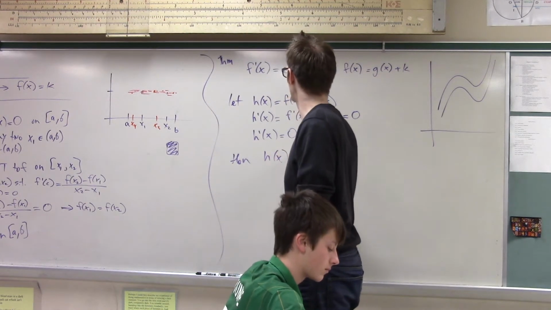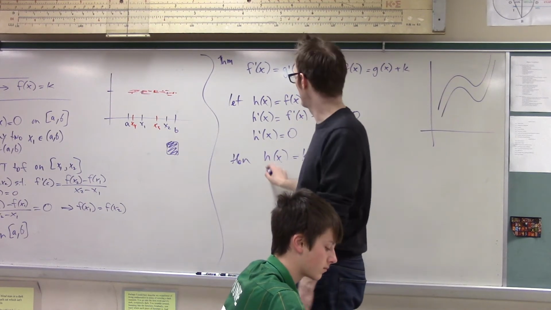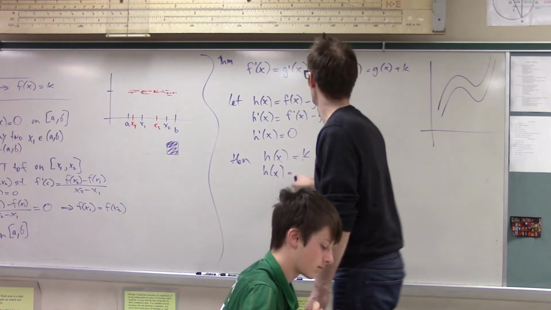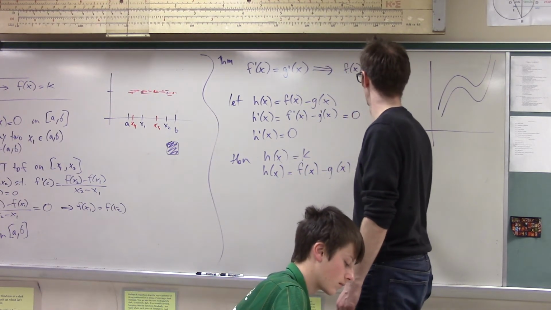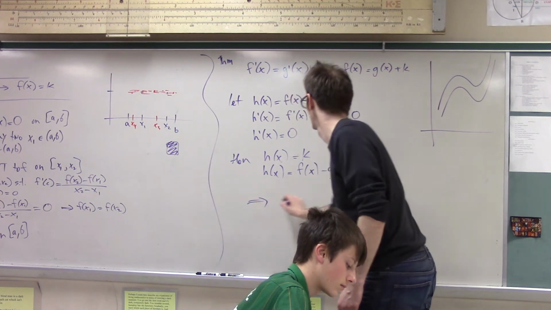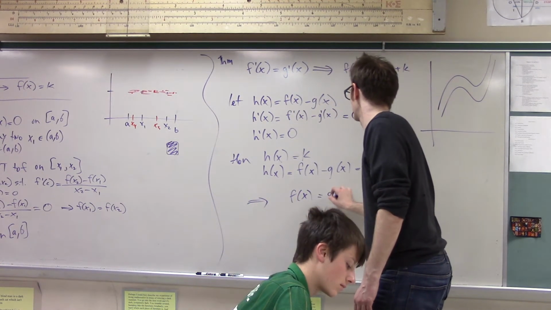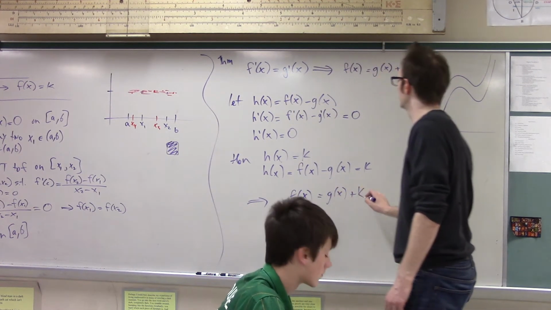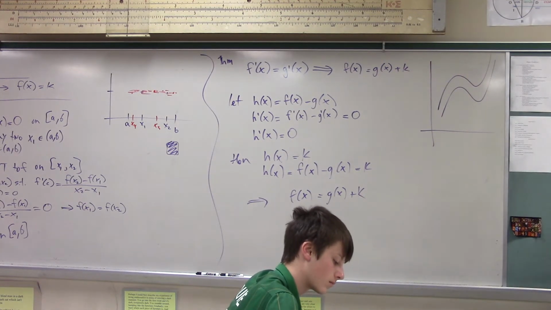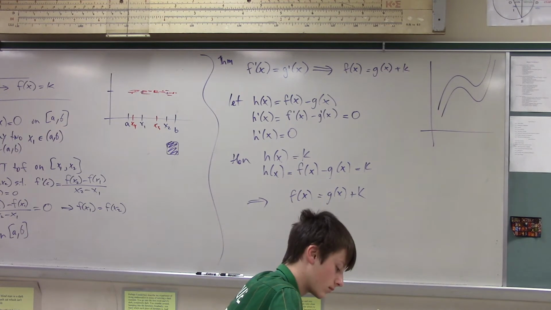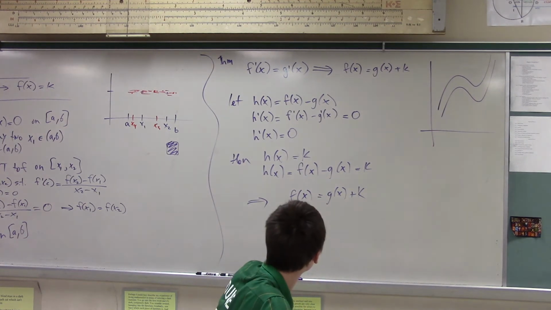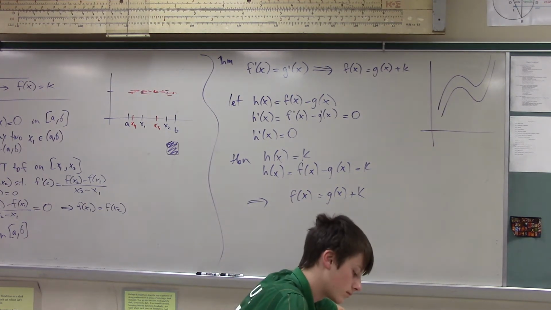Then h must be a constant function. But if h is a constant function, then, since h is just f of x minus g of x, f is just g plus a constant. Ta-da. All right, cool. Again, concluding information about the function based on information about the derivative always involves the mean value theorem.